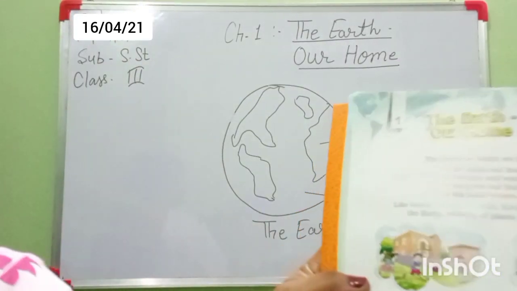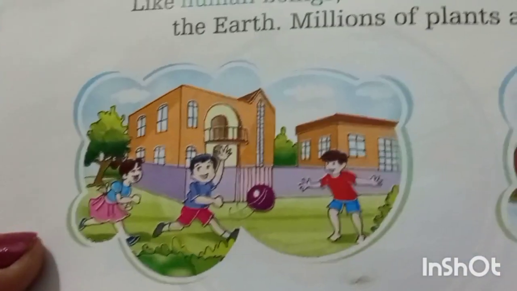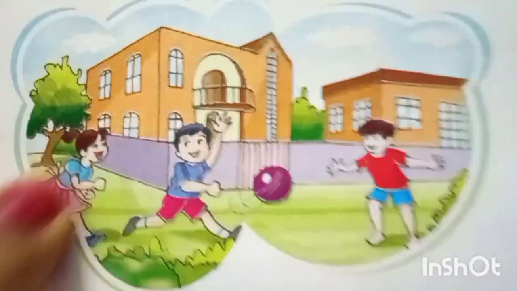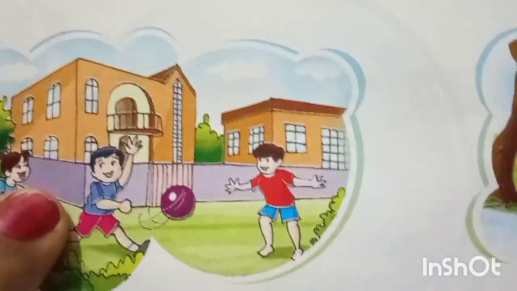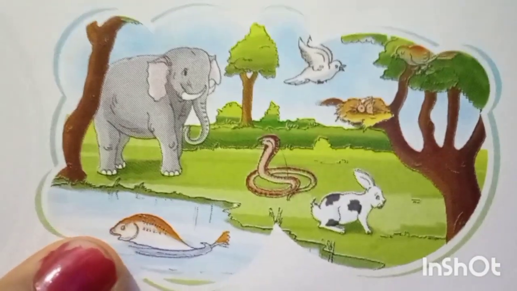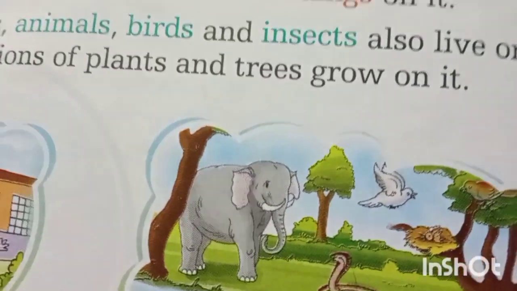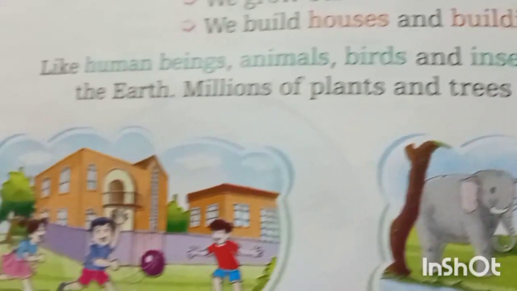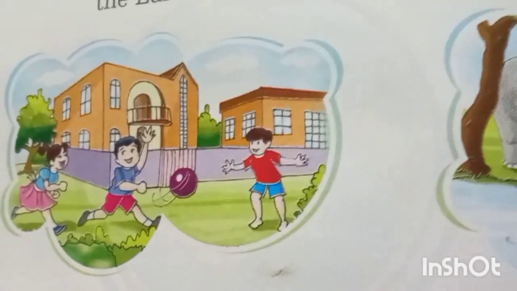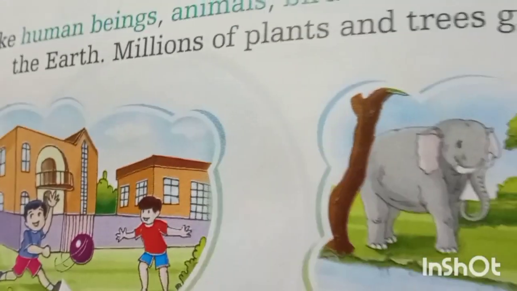Look here, students, in your book. This is the picture. This boy is playing with a ball, and here some children are playing with him. Here is the picture of some natural vegetation. Here are some animals, some aquatic animals, fish are here. This is the picture of our earth. All living and non-living things are situated on it, and life is possible on the earth.